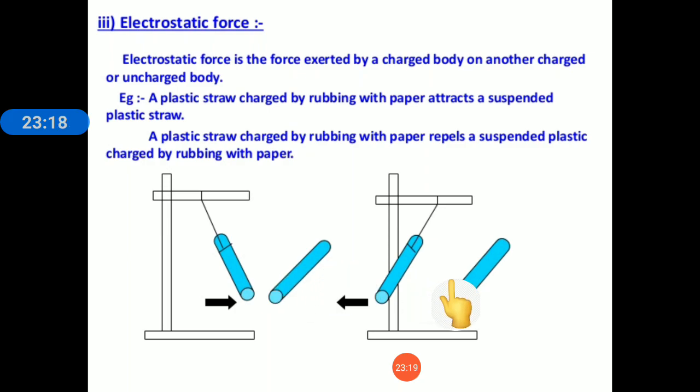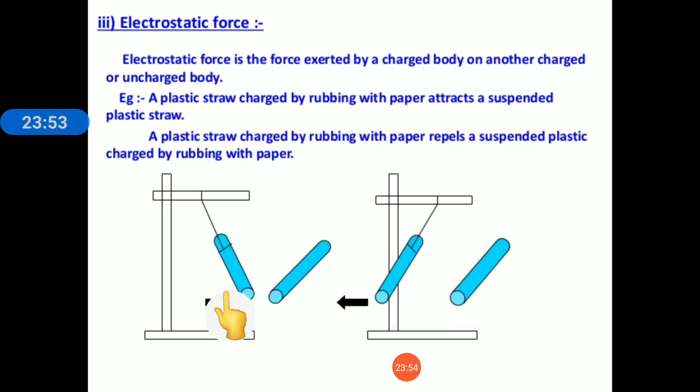In the second case, when we place this charged plastic straw on the stand, it is already having a charge, and when we bring another charged plastic straw close to this straw, what will happen? They both will repel each other. Repelling each other means they both will move away from each other, because they both carry similar charge.